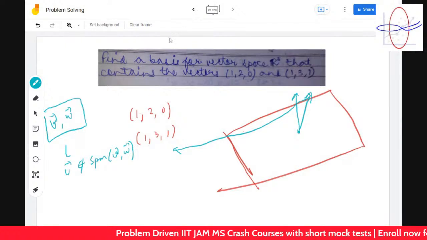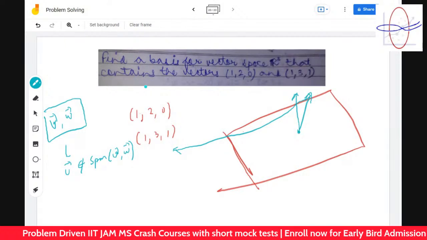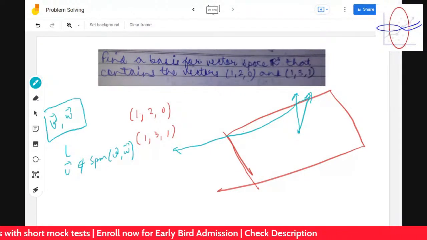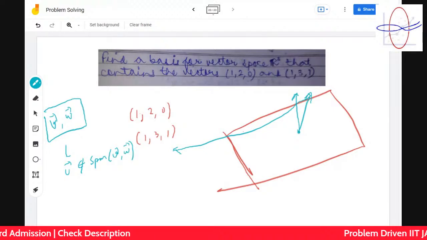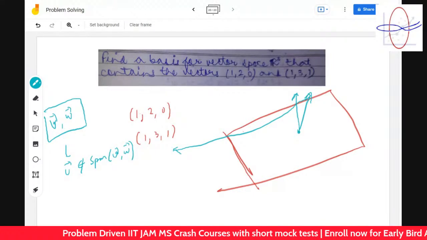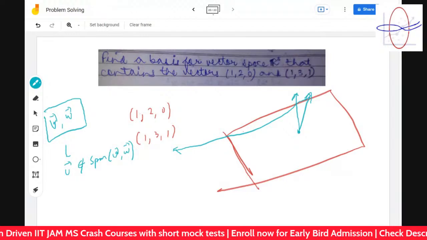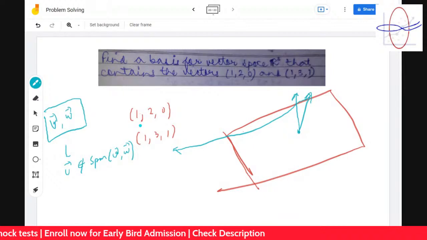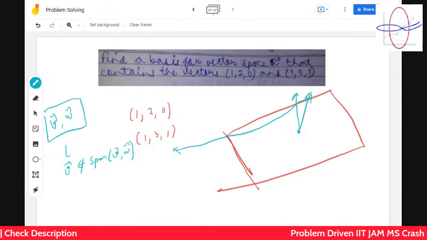Let's say it's inner product. You can do all the inner product stuff, like you can calculate distance and angle, everything. Any general ideas? It's a very interesting problem. Determinant is there to find it. Of course, determinant is there to find it. You're right. But let's do the general problem. v and w are there. How can you find a vector u which is not in the spanning set of v and w?